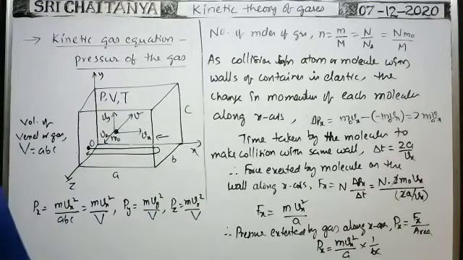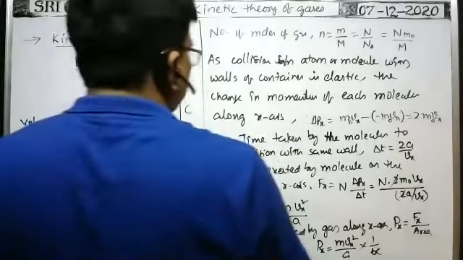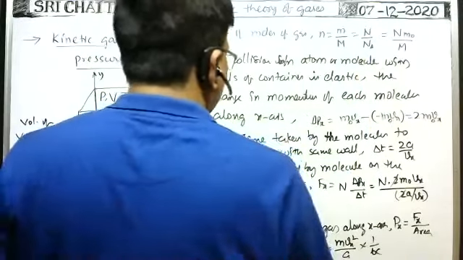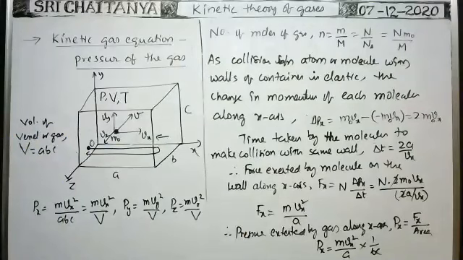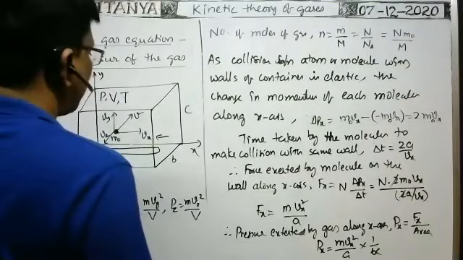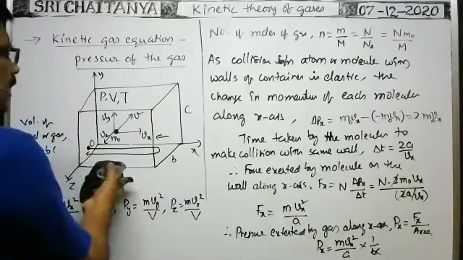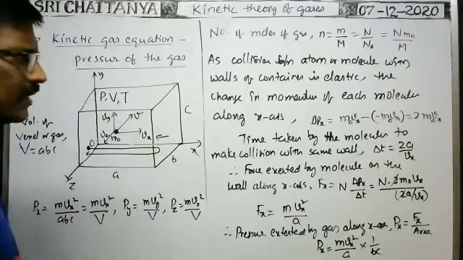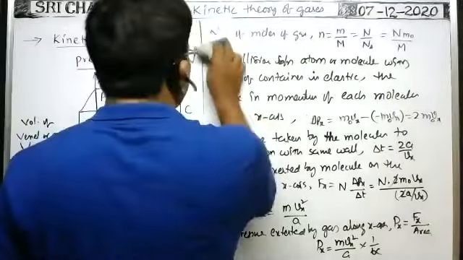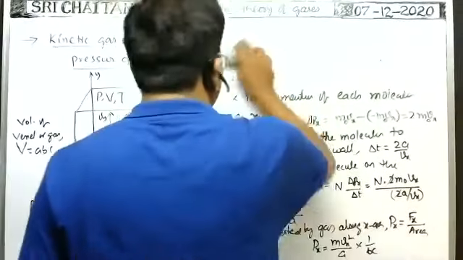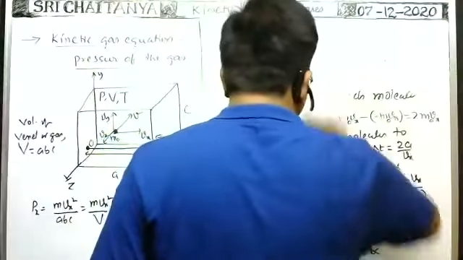The pressure of the gas exerted on any wall remains the same, whatever the dimensions. Pressure exerted along the x-axis, y-axis or z-axis remains the same.